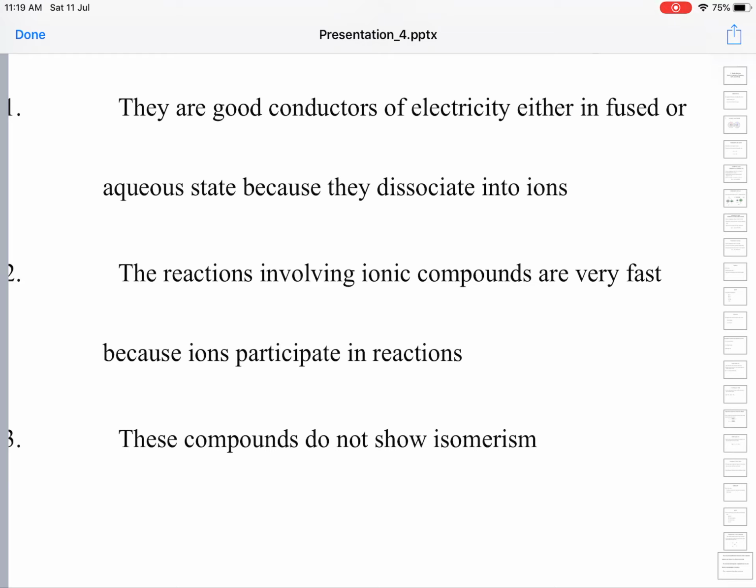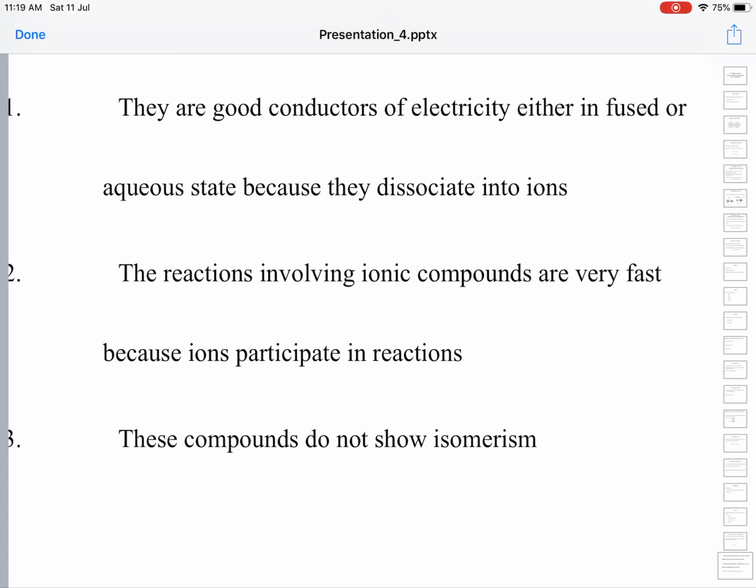The reactions involving ionic compounds are extremely fast. Ionic reactions are electrostatic reactions, they are very fast, because ions participate in the reaction. And next, these compounds do not exhibit isomerism.